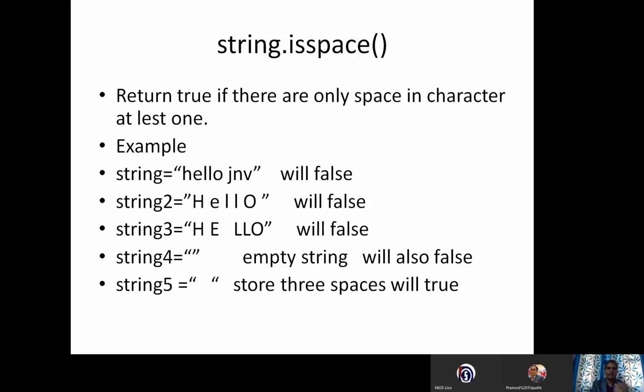In the fourth, I have given an empty pair of inverted commas without any blank space, and I am again getting the result false. But in the last example, I have given empty inverted commas with some white space. You are able to see there are 3 space characters, and I am getting the result true. So this function returns true only if there are only spaces in the string. At least one space should be there.